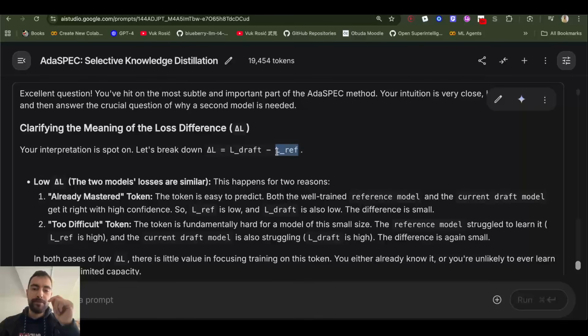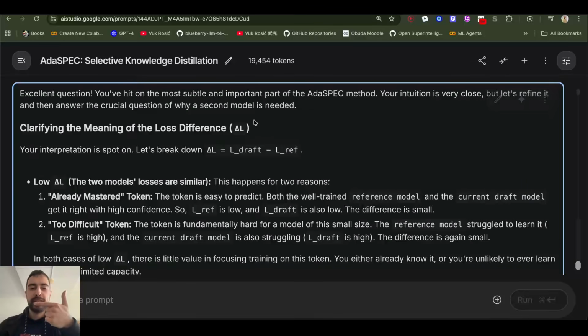If the probability of this reference model is the same as the probability for that token for the big model in that sentence while generating, then it can mean two things. It can mean that this token is very easy, so this reference model learned it pretty early in the training, or this token is medium, so it learned it, but it needed more time. So we don't actually know which one of these two it is. We just know that it learned this token, but how difficult the token is between these two, we're not sure.